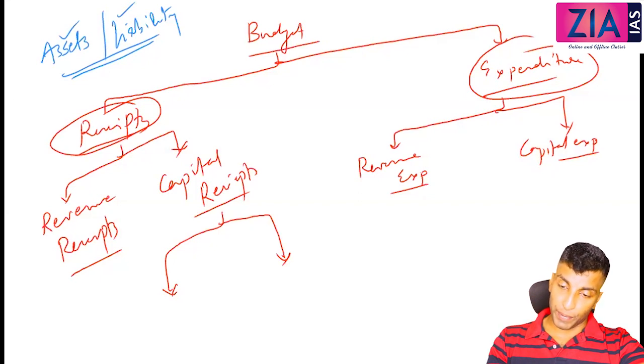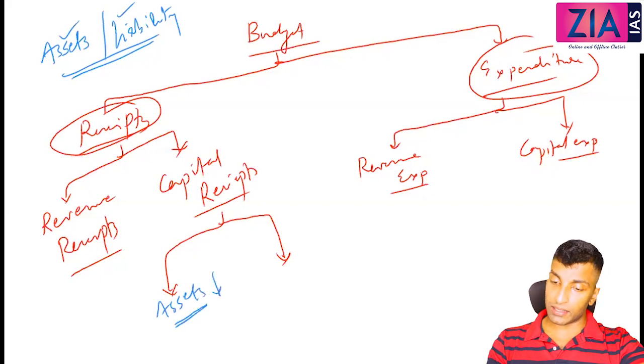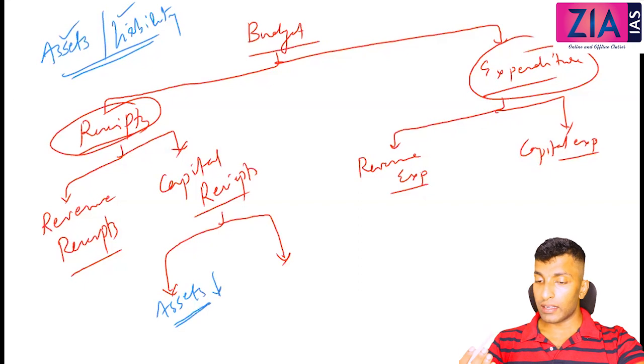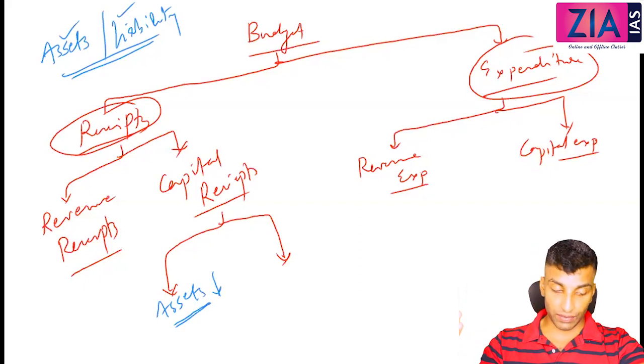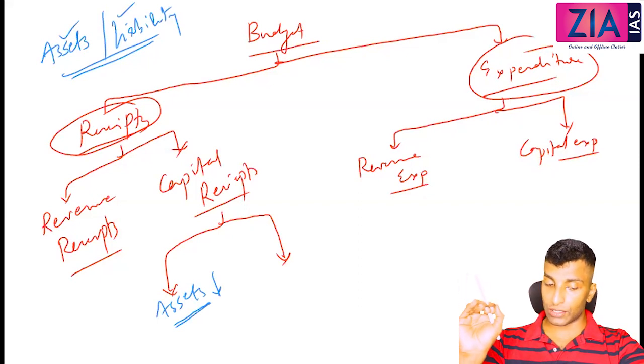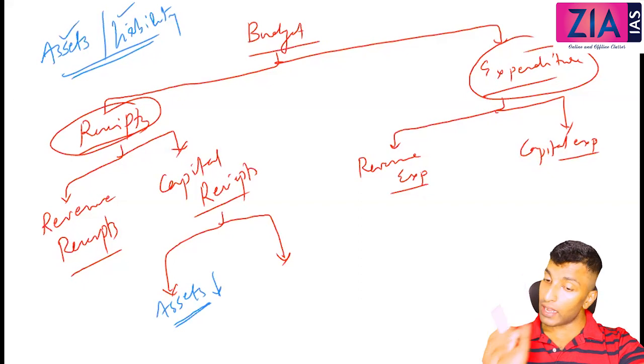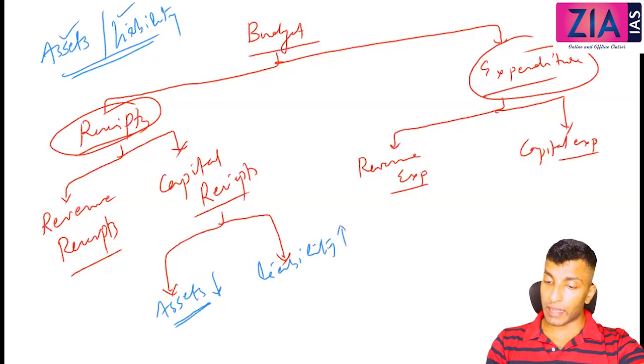So in case of capital receipts, what will happen? Assets will decrease, right? Like when you get the money, some assets will be reduced, because you are selling something, like disinvestment, sale of assets, etc. So assets will decrease in case of capital receipts. Or the other way you can write is liability will increase. What do you mean by this? Like borrowings, right? So here, government borrowings.